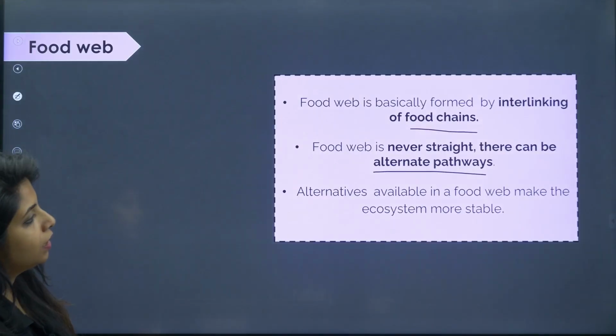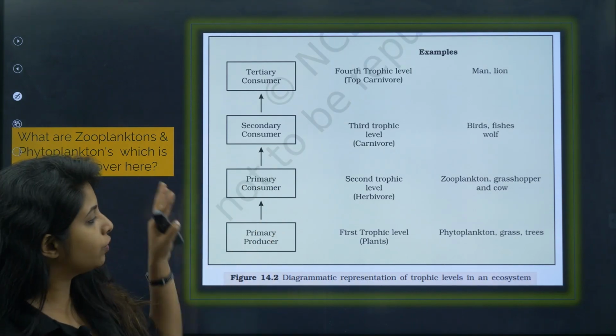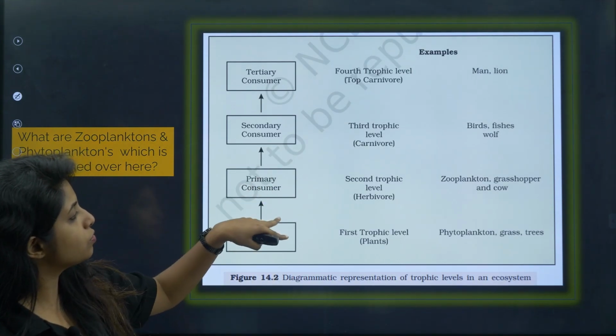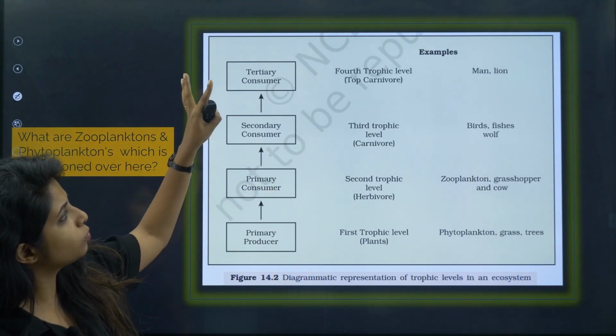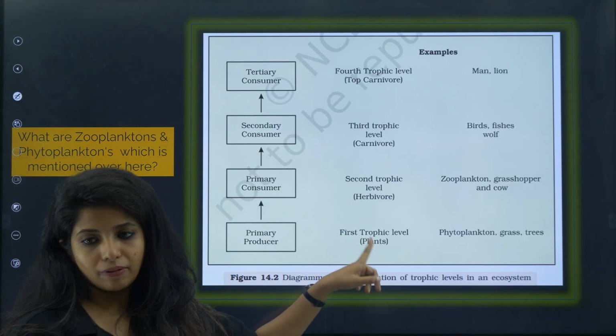Now, in your NCERT there is a structure given over here. They have mentioned primary producers, consumers, secondary consumer, tertiary consumer. They have put the name also. It is occupying the first trophic level, that is a plant.